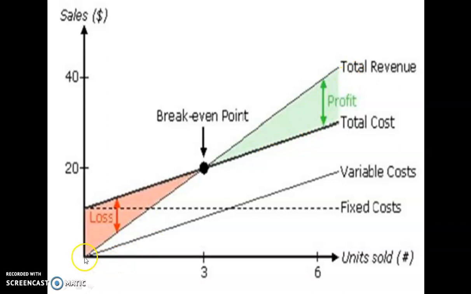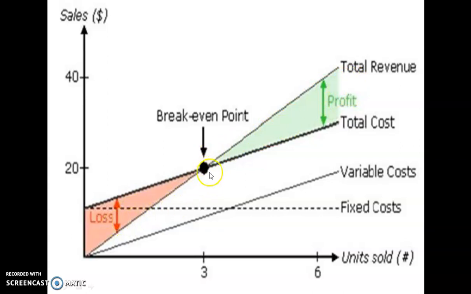Then the total revenue. When the volume of production increases to 1000 copies, 2000 copies or 3000 copies, the total revenue increases. At one point of time, the break-even point occurs. There is no loss, as you have covered the variable cost as well as the fixed cost. Before that region is the loss region, and hereafter the profit will come to the firm. This point is called the break-even point.